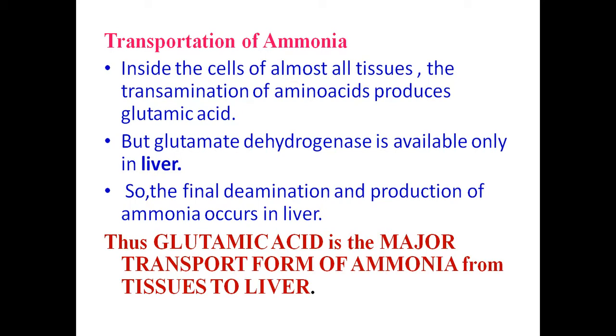So, the final deamination and production of ammonia occurs mainly in the liver. Thus, glutamic acid is the major transport form of ammonia from tissues to the liver. So, from all the cells, this ammonia that is formed is trapped by the glutamic acid and converted into glutamine, and this glutamine comes from various tissues and cells of the body to the liver, and in the liver it is detoxified for the formation of urea.